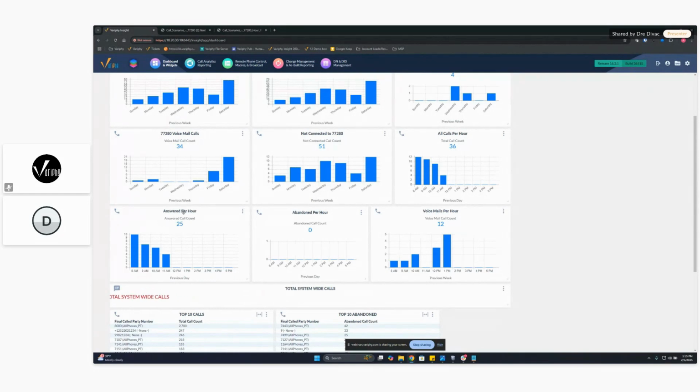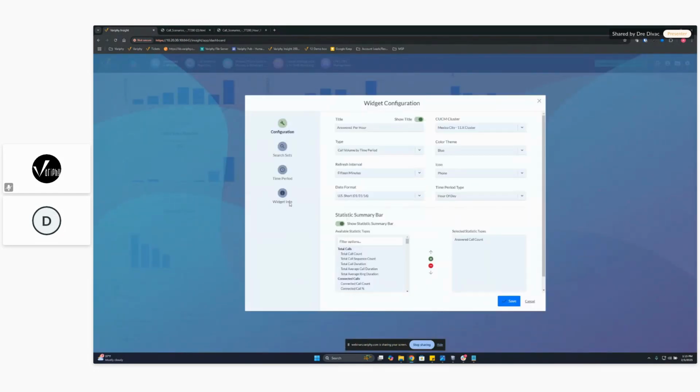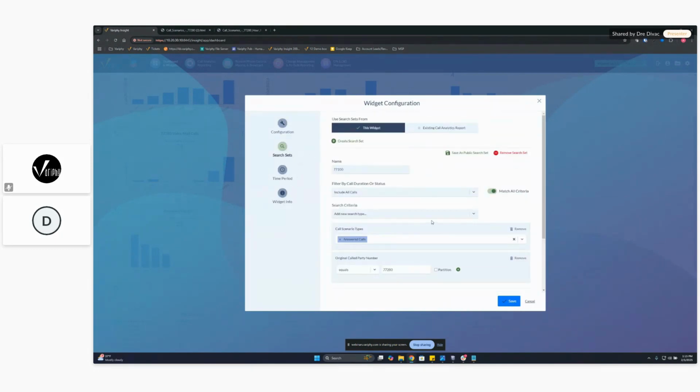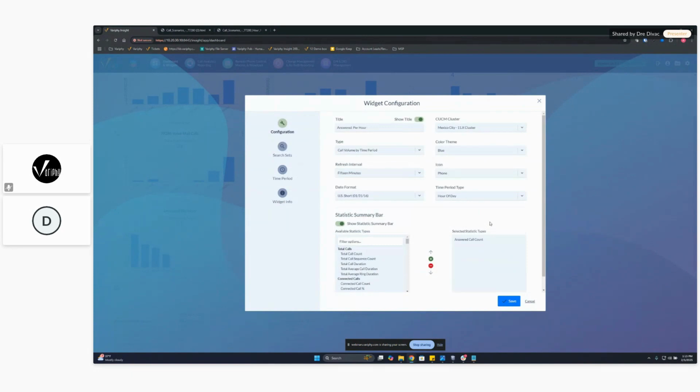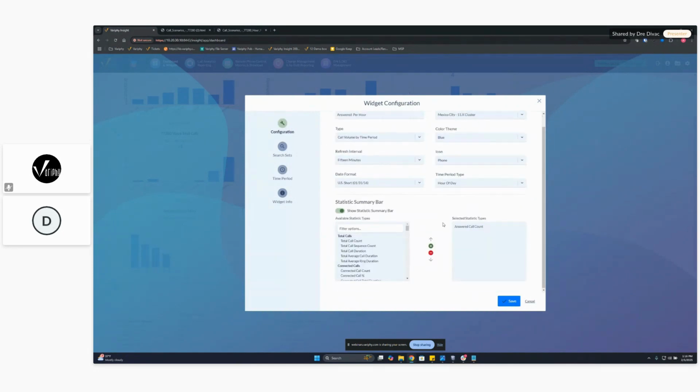But if you look at the answered per hour, what we changed here was, well, the search set's going to be the same, looking at your answered calls with 77280. But what I did was change our time period type. So I went for hour of the day, and then our time period I did previous day. Then added that answered count summary bar just to give us a number at the top of that widget.